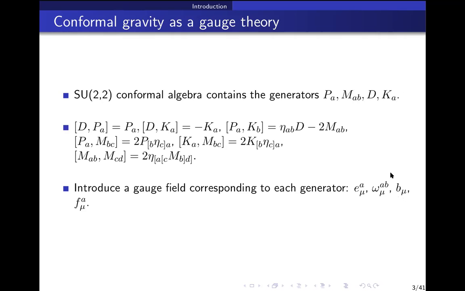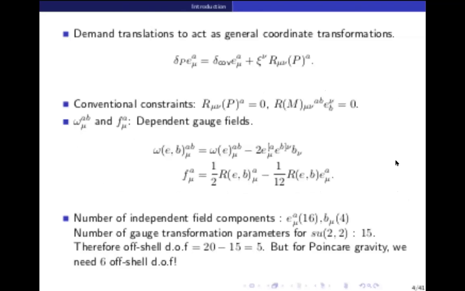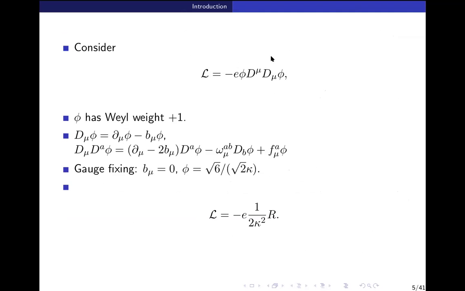The only field that transforms under K is B mu. So the Lagrangian will be invariant under K transformations if B mu cancels out in the Lagrangian, because if it's the only field that transforms under that symmetry, it better vanish. For this expression, that happens. So that determines that this is the Lagrangian, the most general thing you can do.